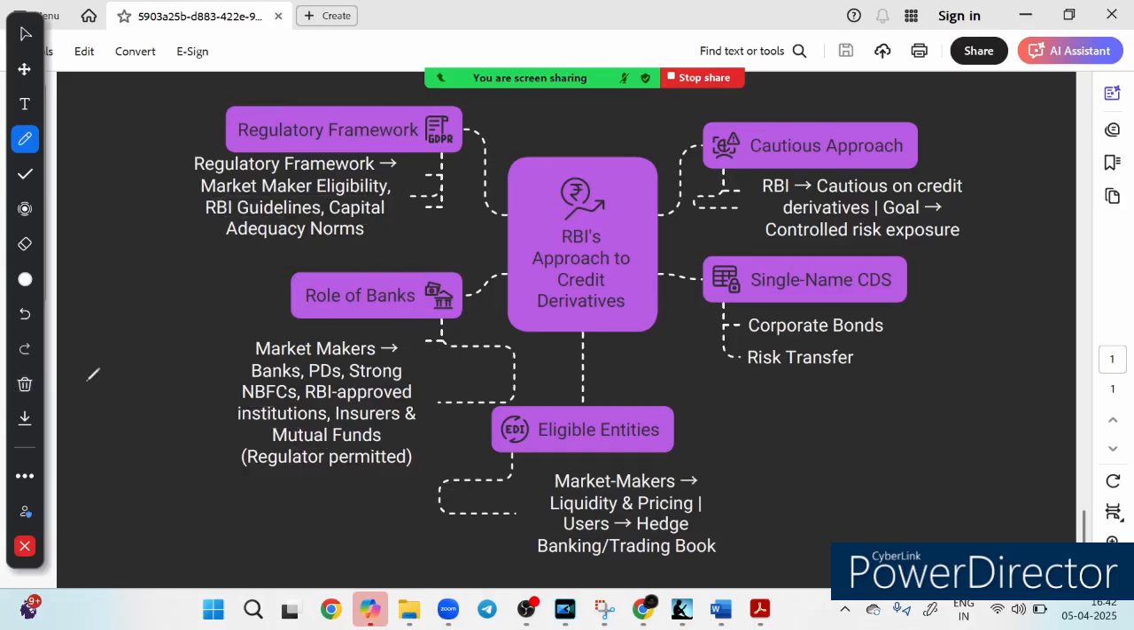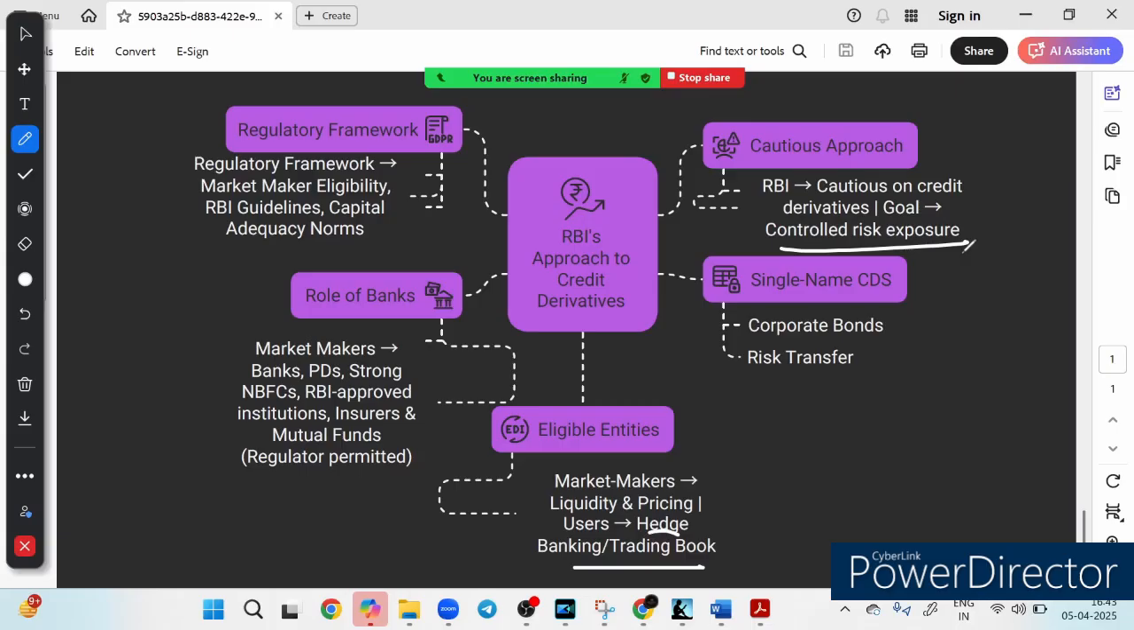Now friends, if you look at the eligible entity, so who can use credit derivatives? Market makers, they provide liquidity and pricing. There are users who hedge their risk, and the bank and trading book. Financial institutions that engage in trading and hedging activity. And what is the RBI cautious approach? Unlike some global markets, RBI does not allow unchecked trading of credit derivatives. Why? Because there is something called controlled risk exposure. It prevents excessive risk taking, right? And it avoids systemic crisis.